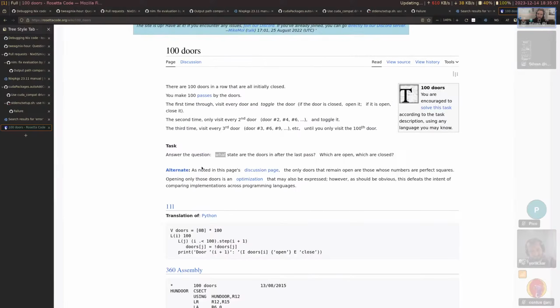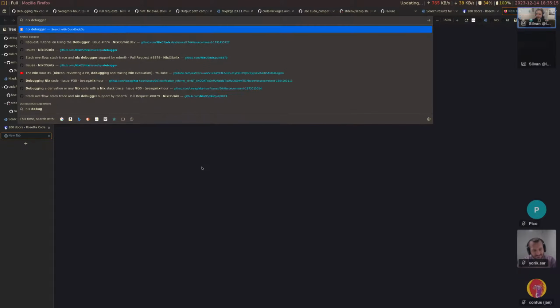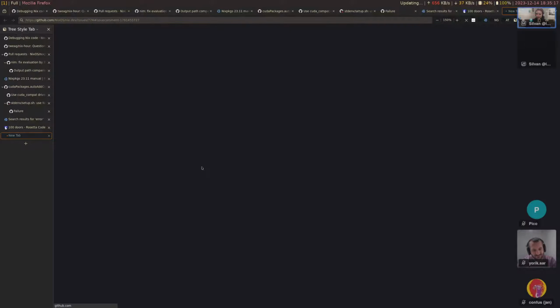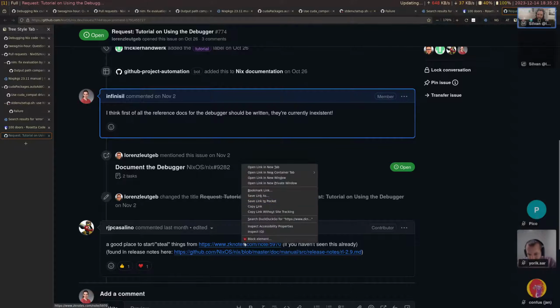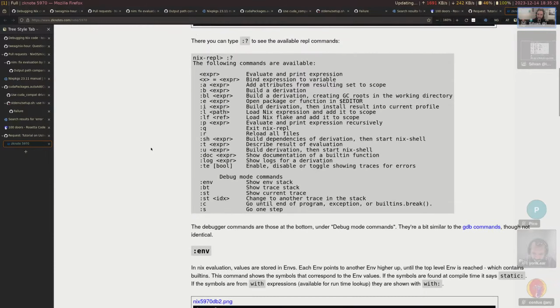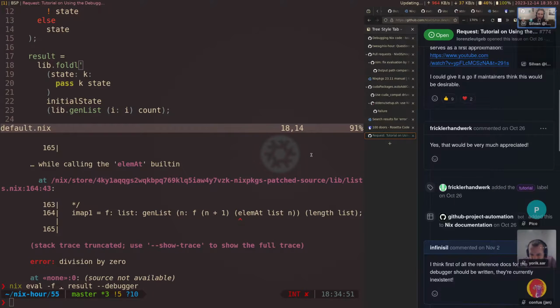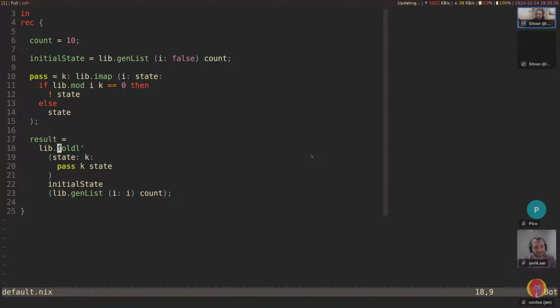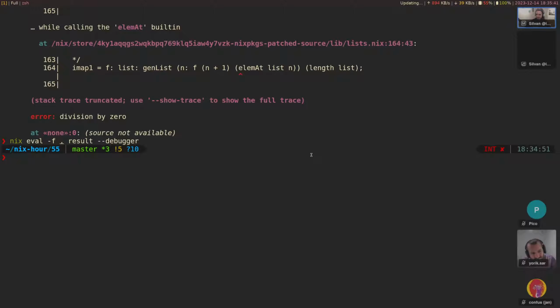So the debugger wasn't added. I think it was already added like one or two years ago. But unfortunately, there's almost no docs for it. There is only one article by the author, I believe, that talks a bit about it. And there's no reference docs in the official manual, so that's a to-do item. If someone wants to do that, please go ahead. Also doing these small improvements to the debugger would be very helpful.